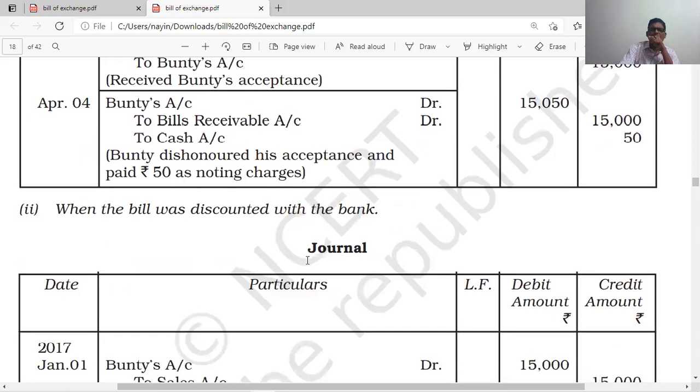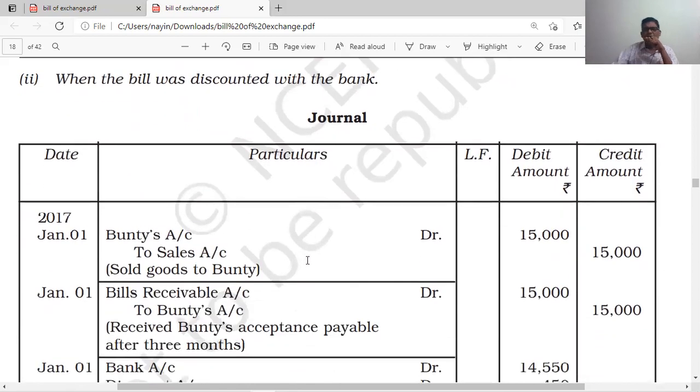Now the same instance, if the bill is discounted, how will it be recorded? When goods are sold, Bunty account debit to sales account, being goods sold to Bunty, 15,000. The bill is received, the same entry: bills receivable account debit to Bunty account 15,000.